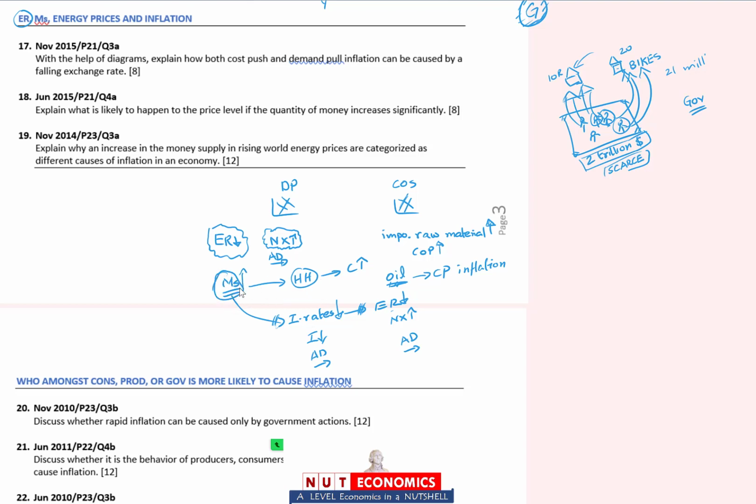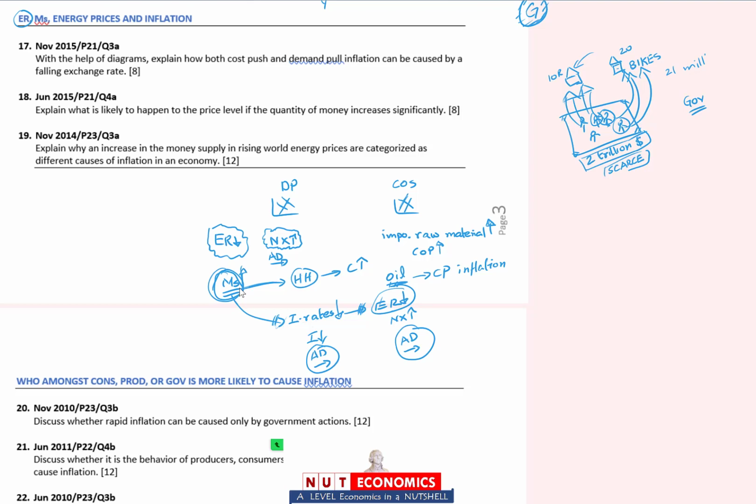Again you have 2 choices. If you don't feel comfortable, you can give a simple answer. पूरे नंबर नहीं मिलेंगे कि money supply ज़्यादा है तो household के पास पैसा ज़्यादा है, they will consume more. To get full marks you will have to learn these links. Money supply is linked with your interest rate, which is linked with your exchange rate. So when you change your money supply, interest rate changes, that has an effect on aggregate demand, and exchange rate changes, that also affects your aggregate demand.